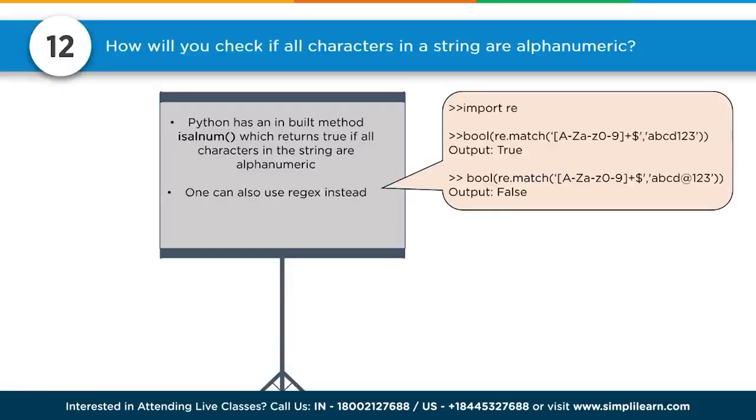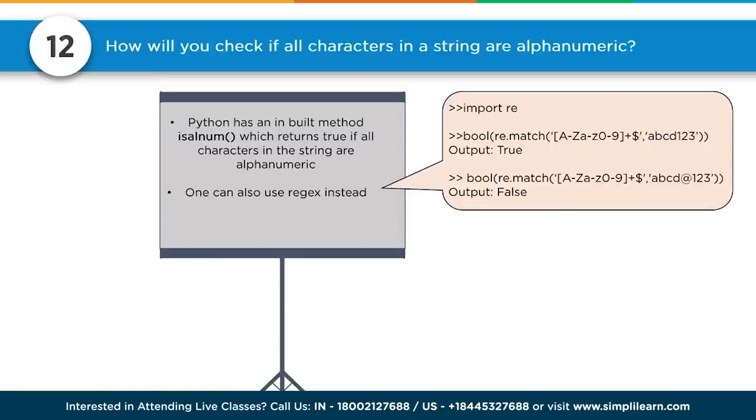Number 12. How will you check if all characters in a string are alphanumeric? So here we go. If you know isalnum, which returns that the characters in the string are alphanumeric, one can also use regex instead. And so we have Boolean re.match. What's important about this is to note your capital A dash capital Z, lowercase a dash z, 0 to 9 means that that array includes all of those, the way they have it written out.